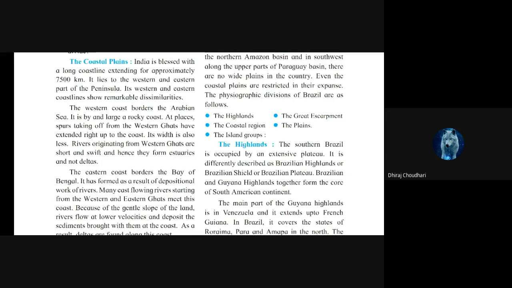Okay, so basically, guys, we can see in the western part there is Arabian Sea. Okay, it borders the Arabian Sea and it is a rocky coast. By and large, it is a rocky coast. In some places there are spurs, okay, taking off from the Western Ghats, that have extended right up to the coast. Okay, its width is also less.